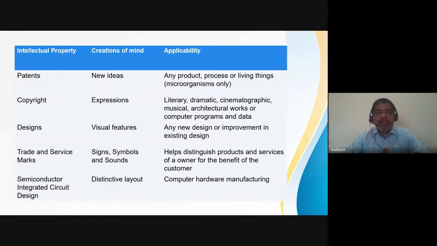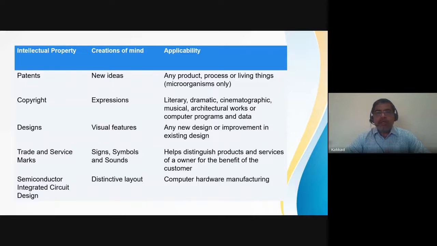You can have a patent for any new idea. You can have copyright for your works of any literary or dramatic or musical works. So copyright is given for expressions which are mainly in the field of arts. You will have designs, which is any new design or improvement in an existing design. You can even get an intellectual property right on that.